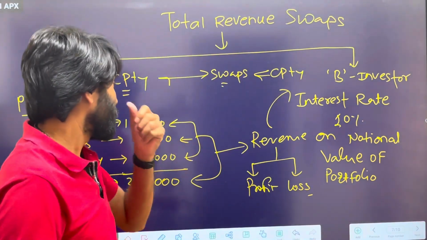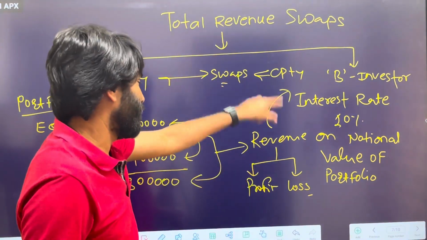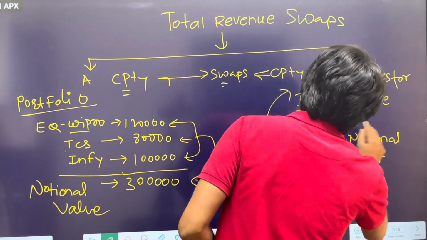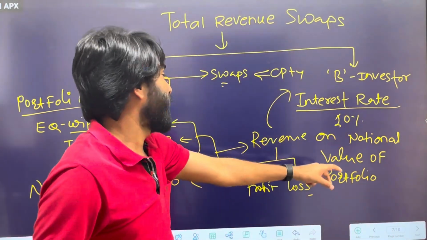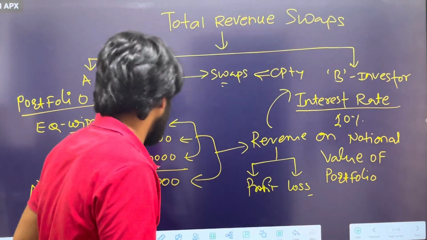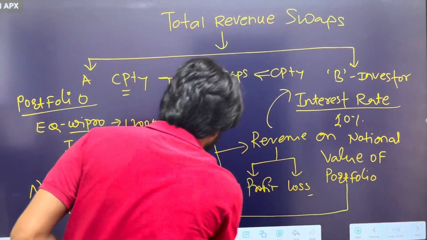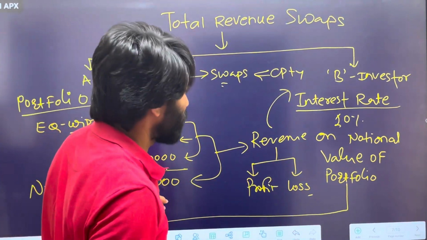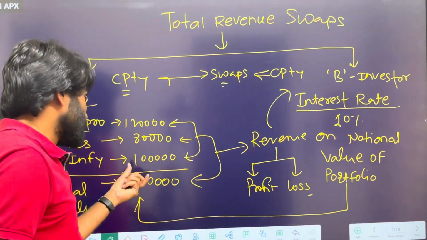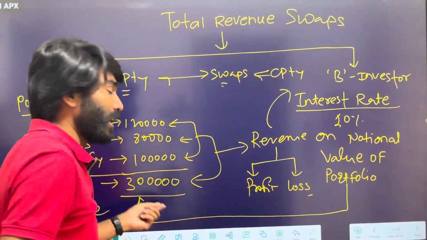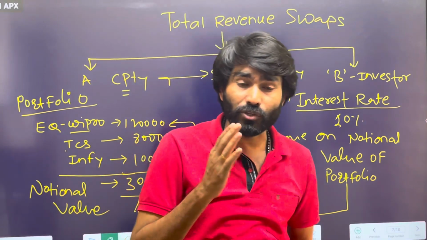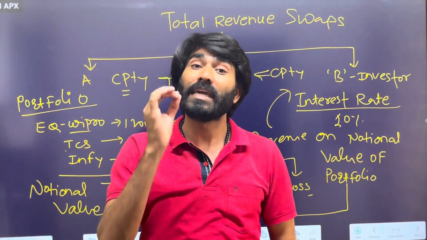B is ready, but against the revenue, B is ready to pay an interest rate of 10% on the notional value of the portfolio, and here the notional value is 3 lakhs. So with this 3 lakh notional value, the total revenue swap contract will be initiated.